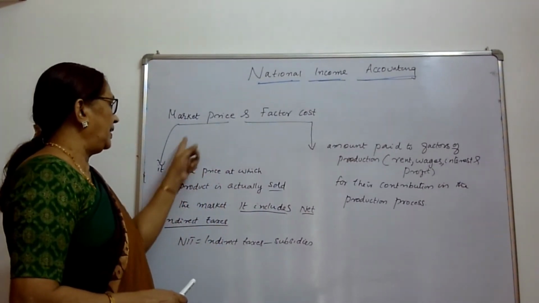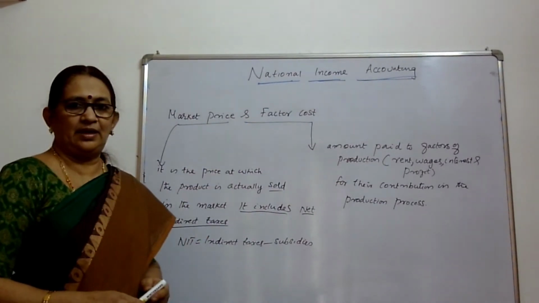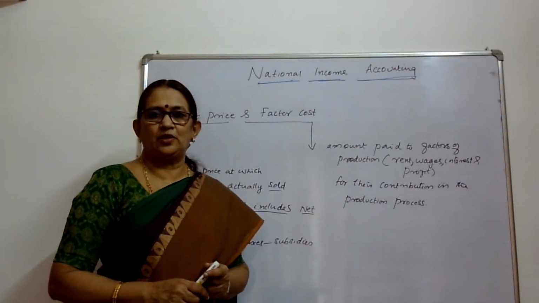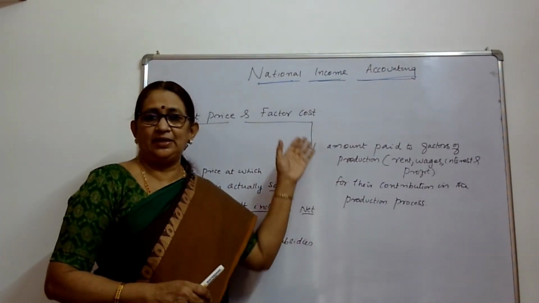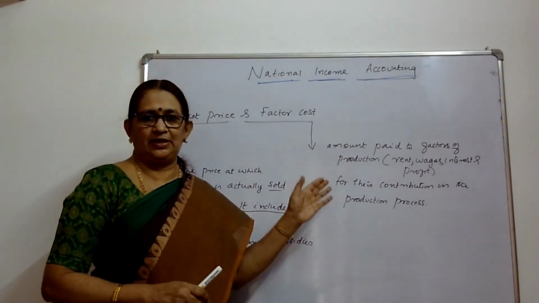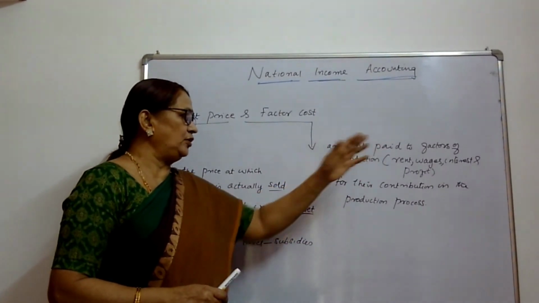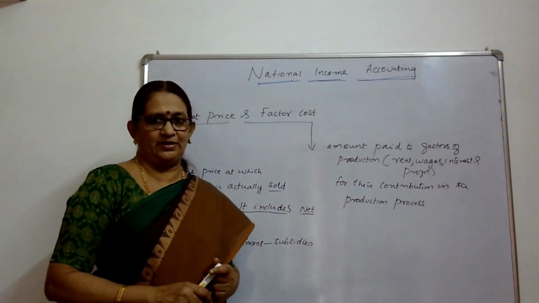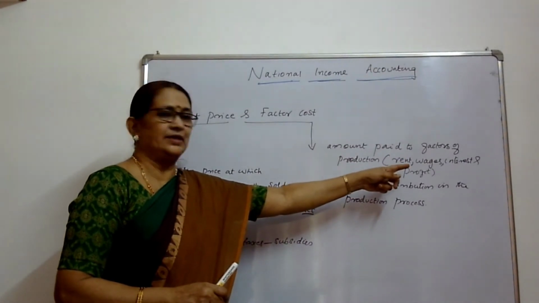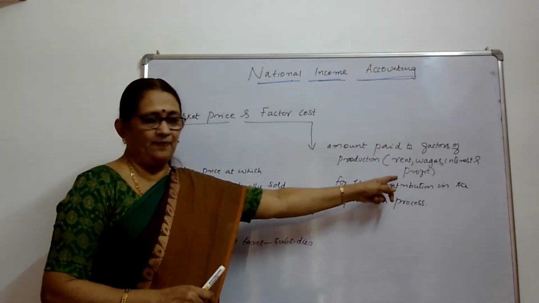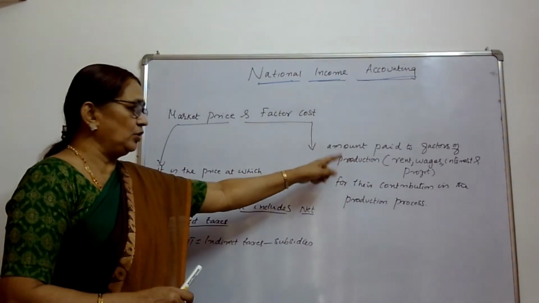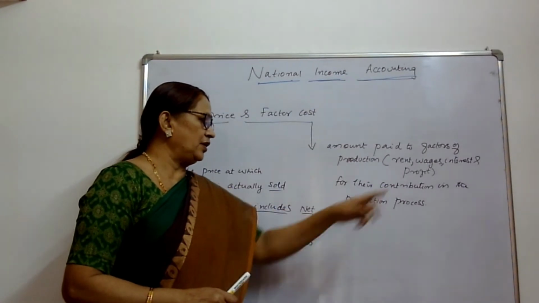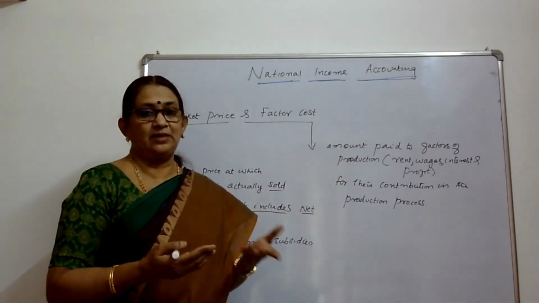So, what is market price and factor cost? I have already explained. Factor cost is the amount paid to factors of production. Which are the factors of production? Land, labor, capital and entrepreneurship. This amount is paid to these factors of production in the form of rent, wages, interest and profit. So, rent plus wages plus interest plus profit, we get total factor income, and this is paid to factors of production, that is land, labor, capital and entrepreneurship, for their contribution in the production process.